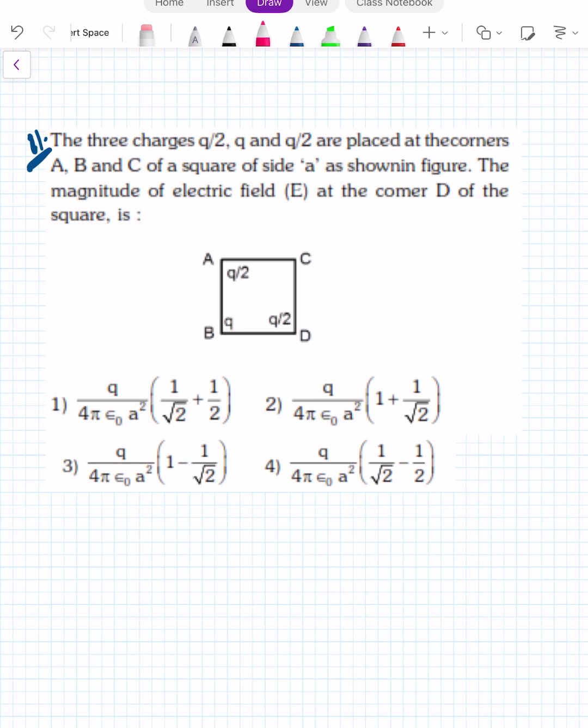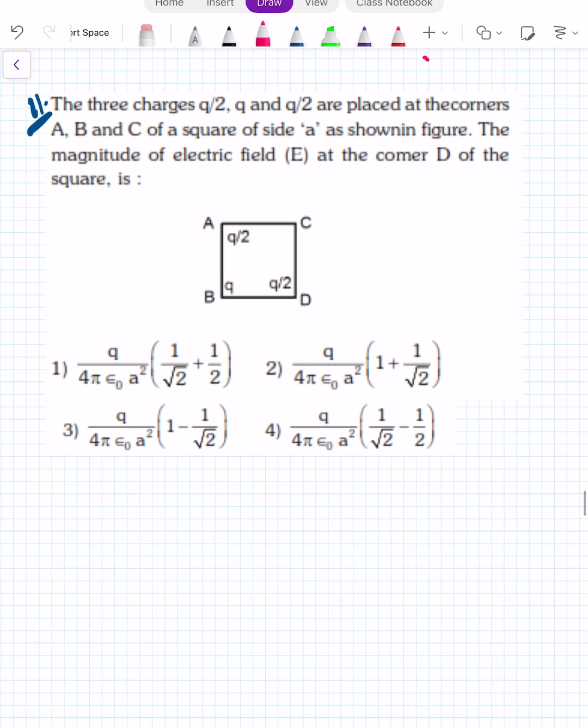Now in this question, they all are almost similar. This is also a previous year JEE Main question. Three charges q by 2, q and q by 2 are placed at the corners A, B, C of a square. At these three corners, these three charges are there. And the side of the square is given as a. The magnitude of the electric field at the corner D of the square.